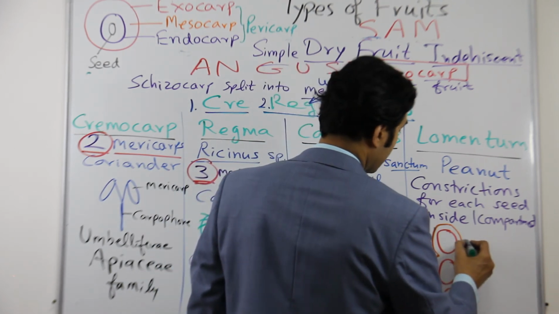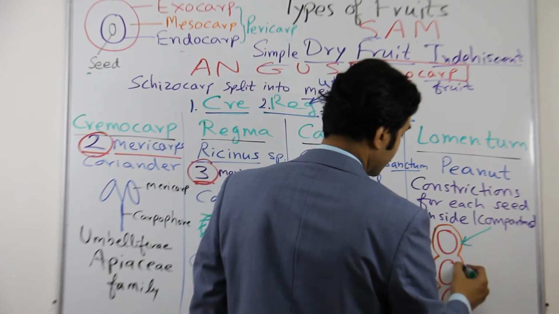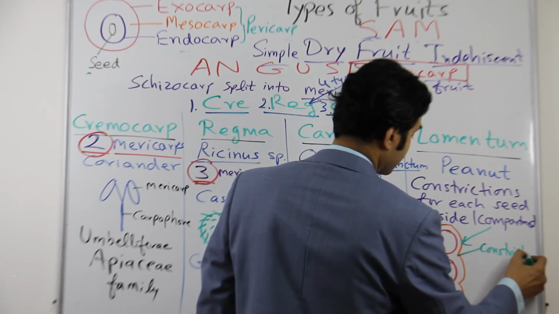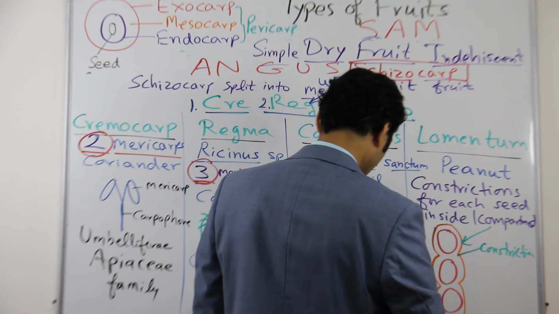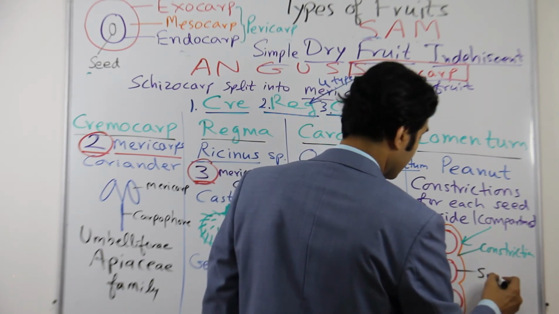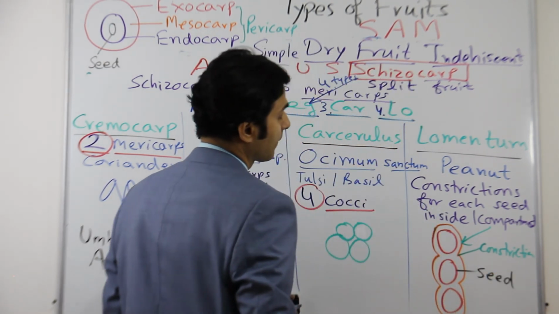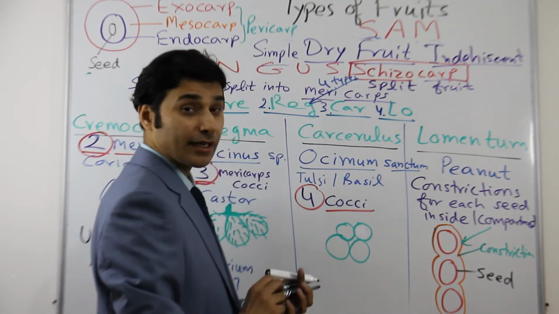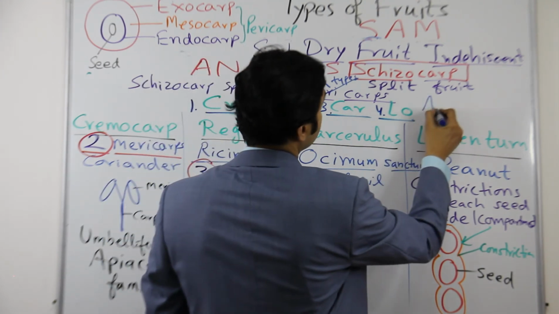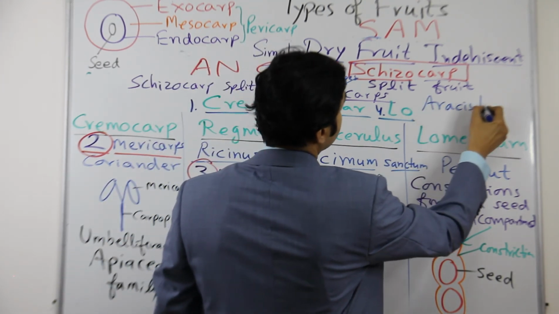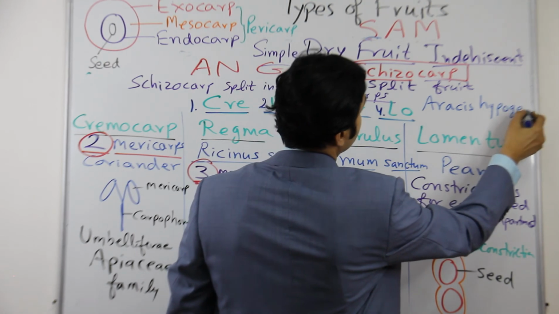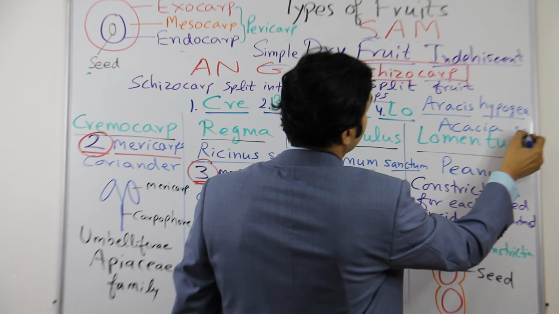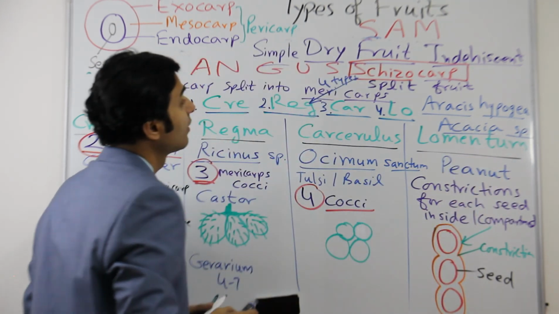This is the compartment or constriction, this is a constriction, this is a constriction, and this one is the seed. Peanut's scientific name is Arachis hypogea, I'll write it here, and acacia also has lomentum.